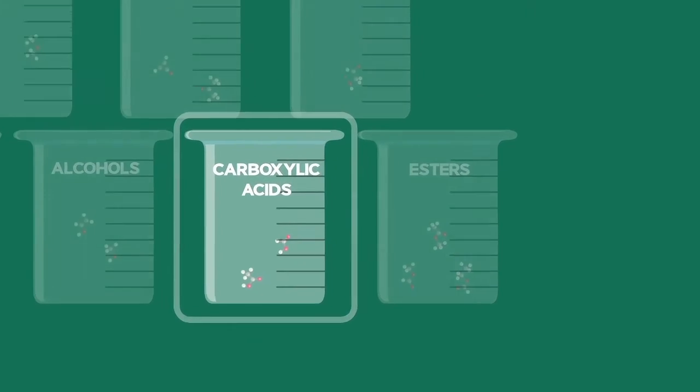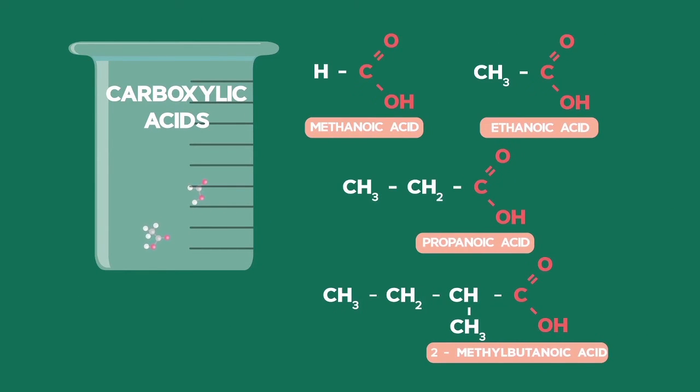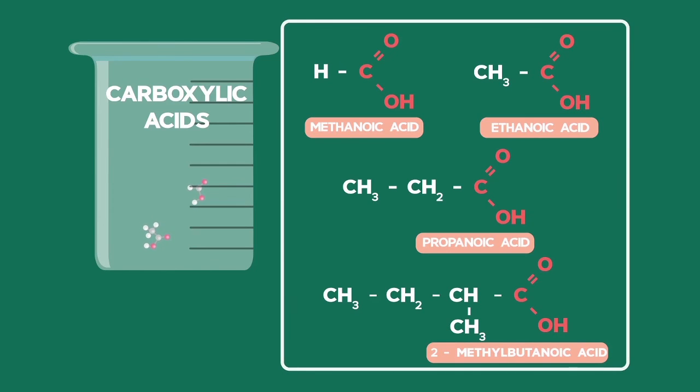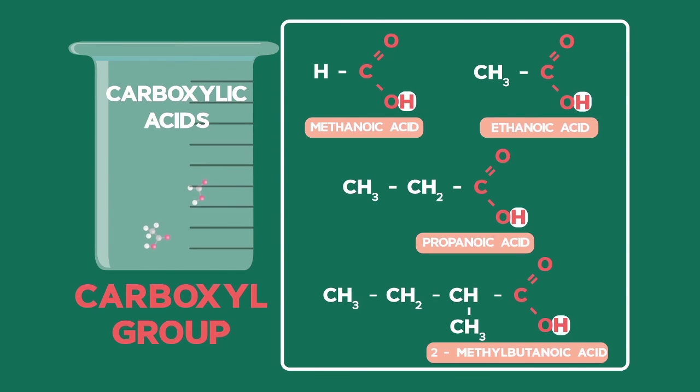Carboxylic acids also contain a hydroxyl group, but they have a carbonyl group on the same carbon. Together we call this functional group a carboxyl group. The hydrogen atom on these is easily donated, giving them an acidic reactivity.